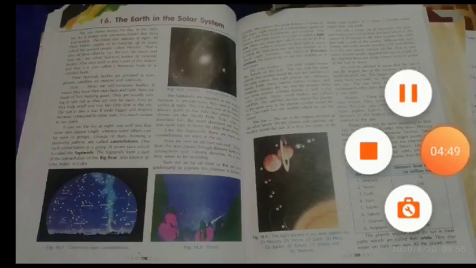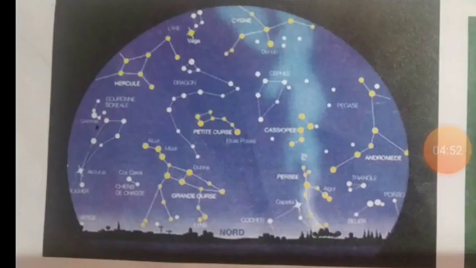As you can see here in the picture, figure 16.1, commonly seen constellations, and all of these 12 are the constellations based on which we have the 12 zodiac signs. Besides that, we have the Ursa Major and Ursa Minor, which are two major constellations that exist. Now the yellow section of the Ursa Major is also known as the Big Dipper or the Big Bear.